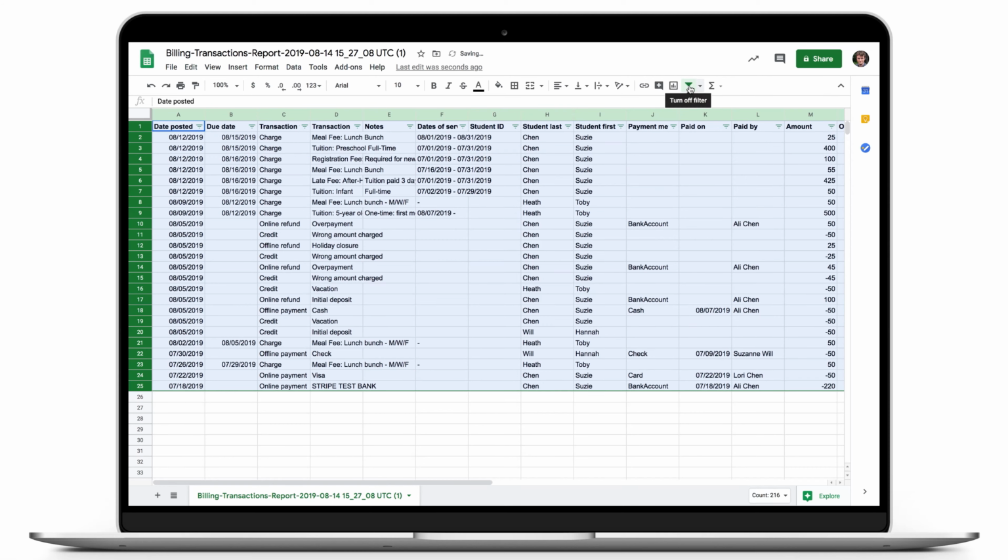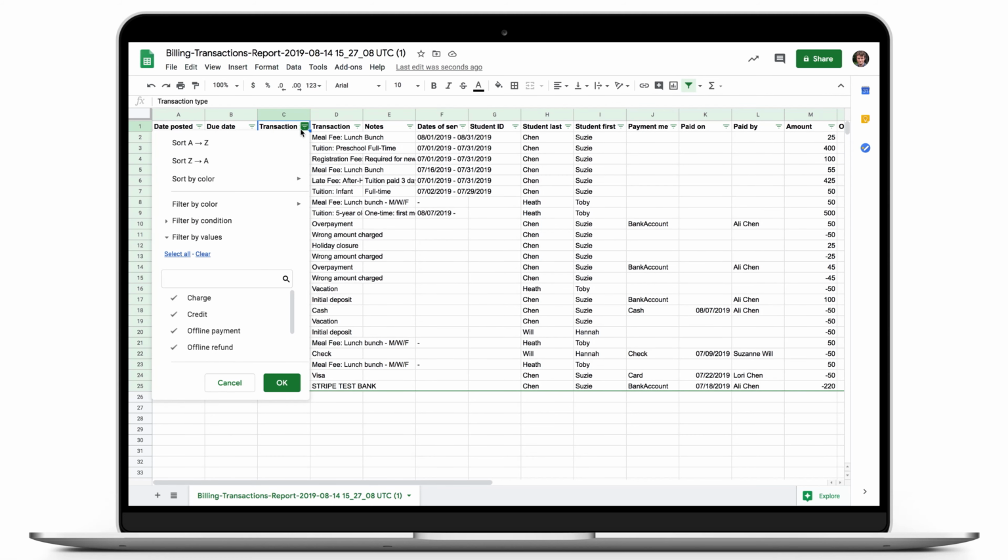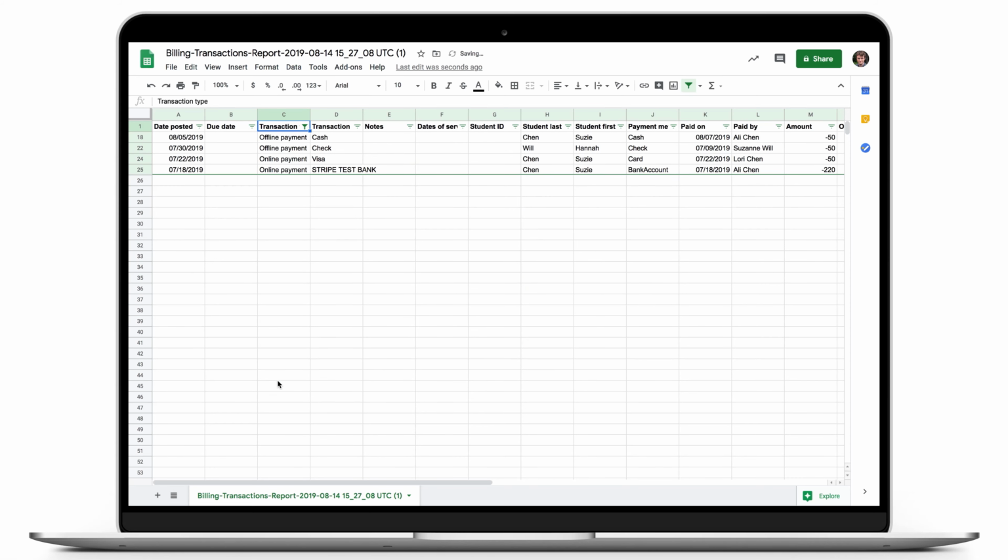Use the filters to organize the data how you want. For example, filter for just online and offline payments under the Transaction Type column. Now you will just see the offline and online payments. If you want to find a total of all the payments after a filter is applied, you need to find a subtotal. First, go to the column that you want to sum, for example the amount column, and go to the first open cell in that column.